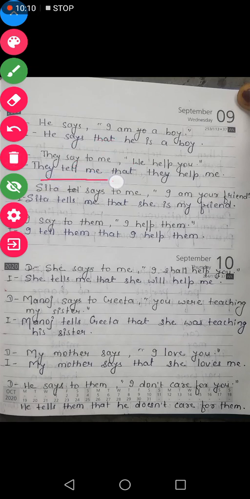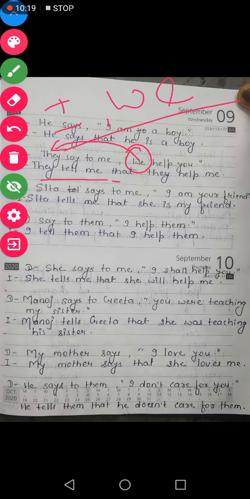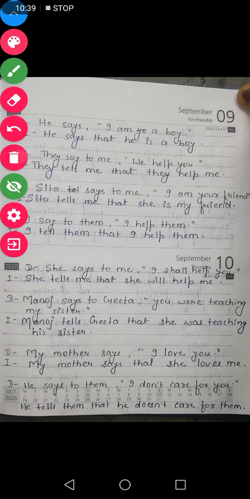They tell me that. We is which person? I and we are first person. So first person will change according to the subject. Subject here is they, object is me. So first person according to the subject, it became they here. They help. Now second person, you is second person. Second person will change according to the object. Object is me. So they help me. In this way it has been changed into indirect speech.